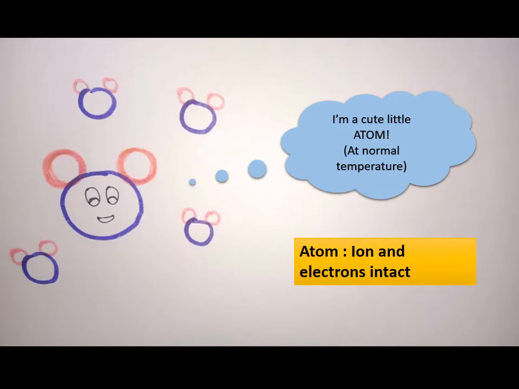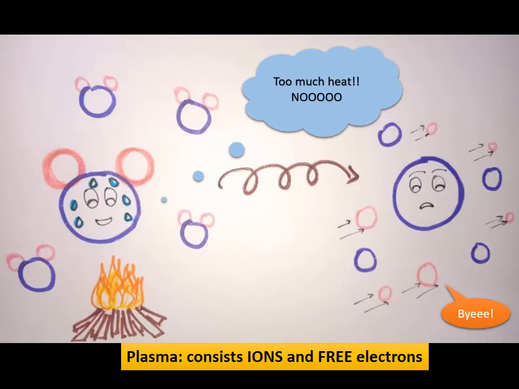So let's see what an atom is. Like we all know, an atom consists of a nucleus and it has electrons revolving around it. But what happens if we heat it up? First, there will be a state change from solid to liquid, liquid to gas, and if we still keep heating it, then a very fascinating phenomenon will occur. There will be a split of the atom into ions and free electrons.